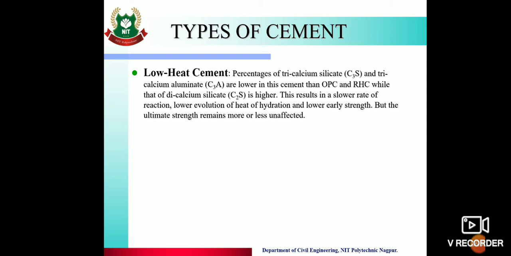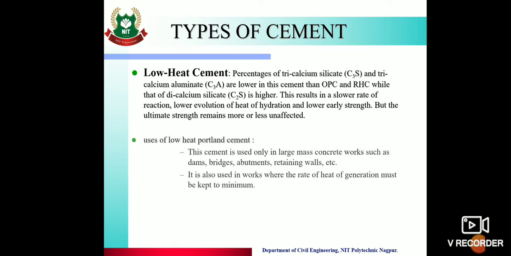Then in this cement, compared with ordinary Portland cement and rapid hardening cement, the percentage of dicalcium silicate is higher, because it starts reacting after the 7th day of mixing water with the cement. This results in a slower rate of reaction, lower evolution of heat of hydration and lower early strength. But the ultimate strength remains more or less unaffected.